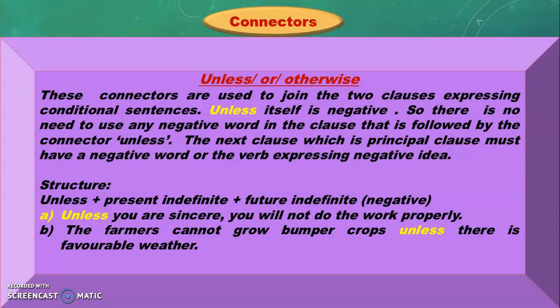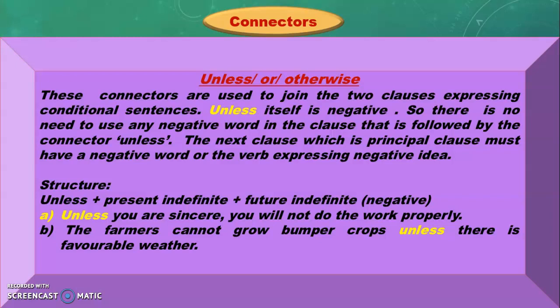First look at the structure: unless plus present indefinite, plus future indefinite, and the second clause should be negative. Unless you are sincere, you will not do the work properly. The first clause is in affirmative form and the second clause is in negative form. But as we have used unless, it has become negative.